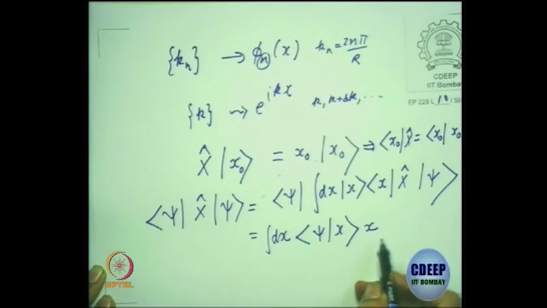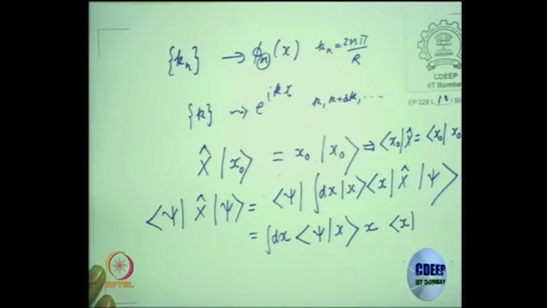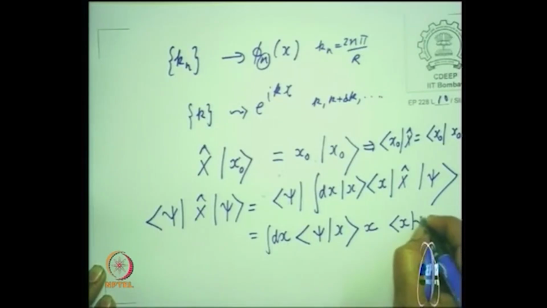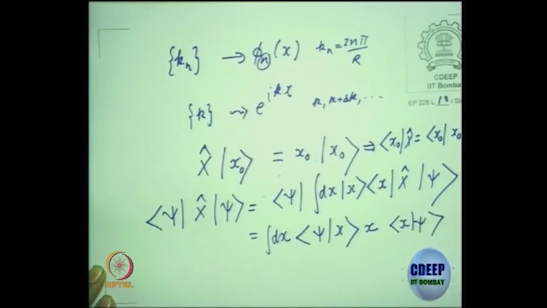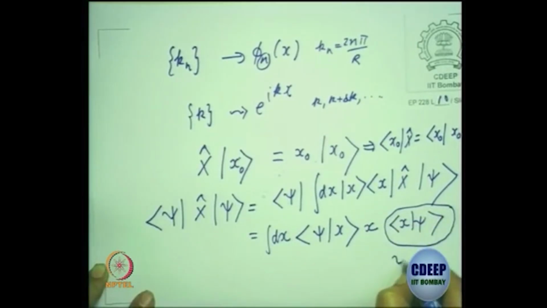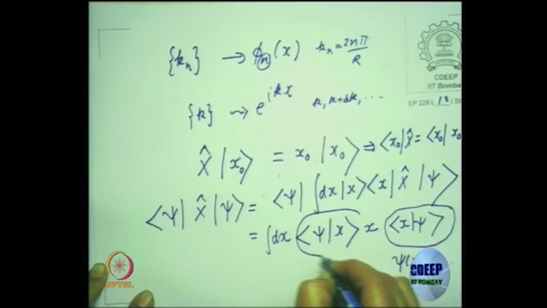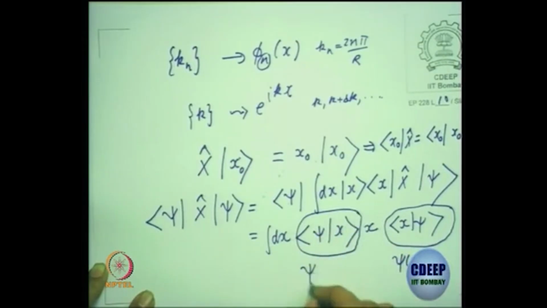It's okay. So then what else is left? That comes out with psi. So this piece is what we called the wave function psi of x. And if we call this psi of x, this one has to be called psi star of x, and x integrated over dx.